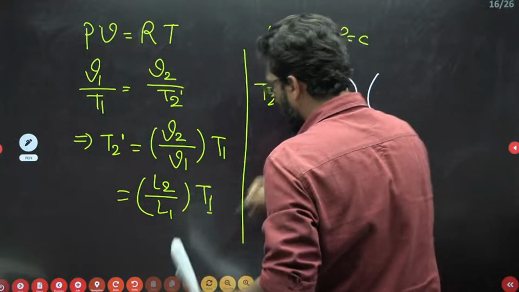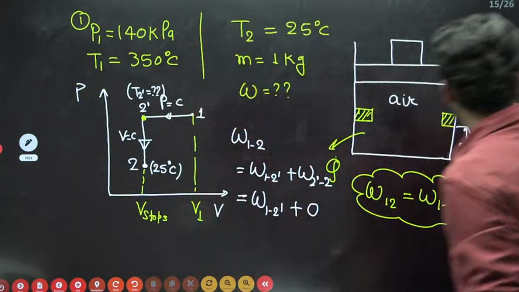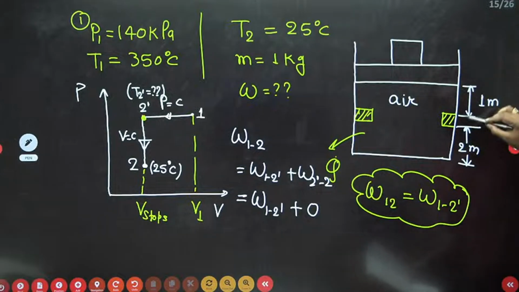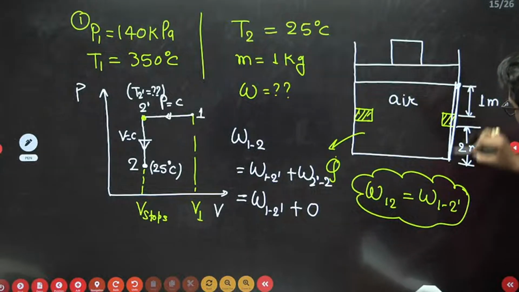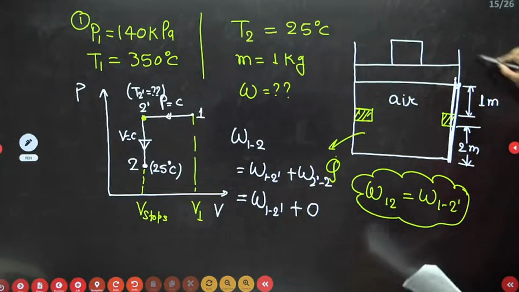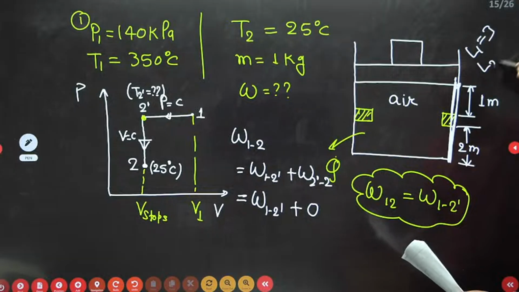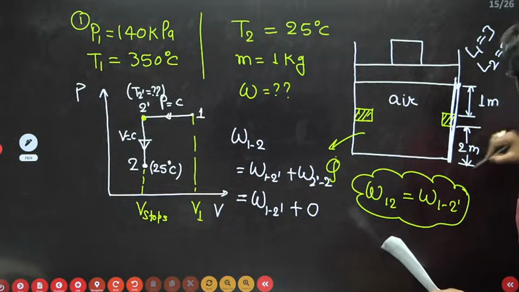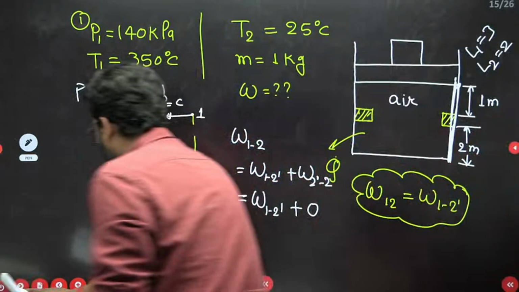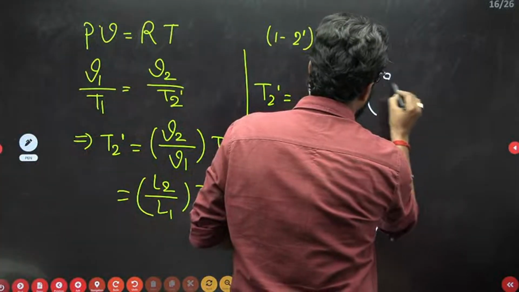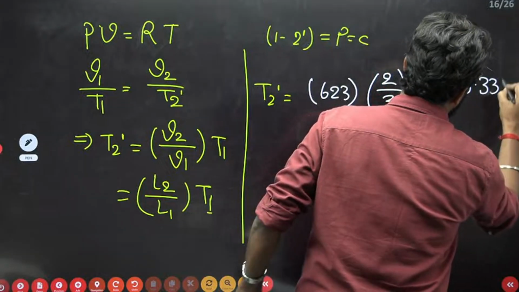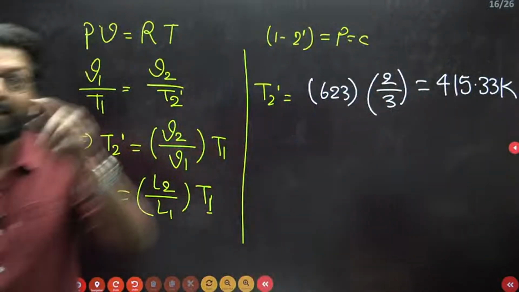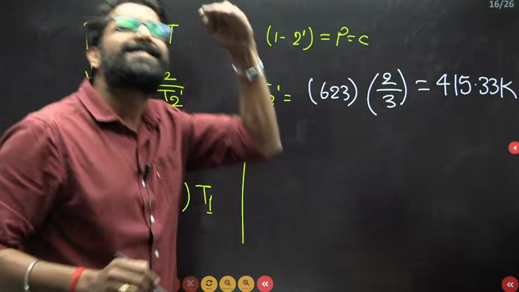Into the area L2. What is L2? L2 is the final height, which is 2, and L1 is the initial height, which is 3. So L1 is equal to 3 and L2 is equal to 2. Put this value here, so this is 2 by 3. Calculate: 415.33 Kelvin. This is the temperature at which the piston will just touch the stop.